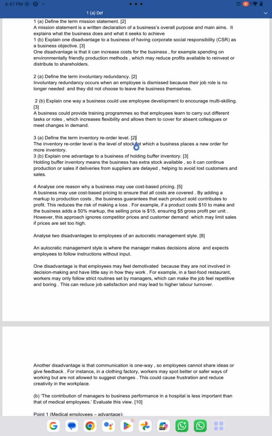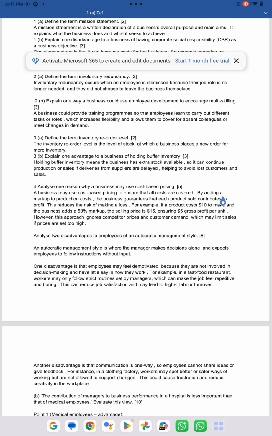The next question is define the term inventory reorder level. It's really easy. The inventory reorder level is the level of stock at which a business places a new order for more inventory. At that point you would probably call your supplier to reorder the inventory.